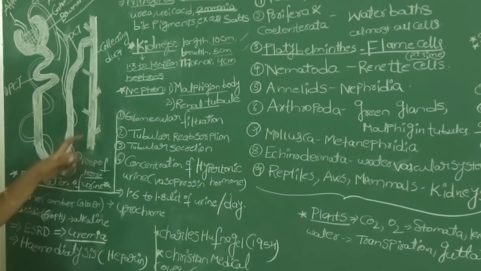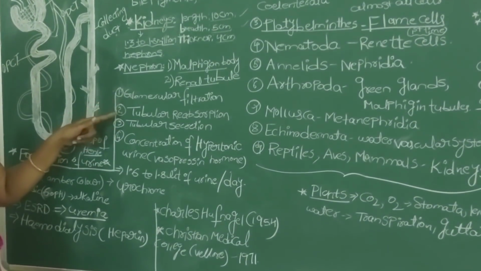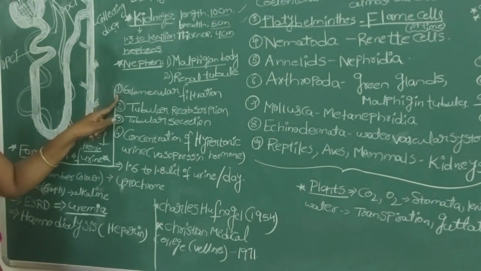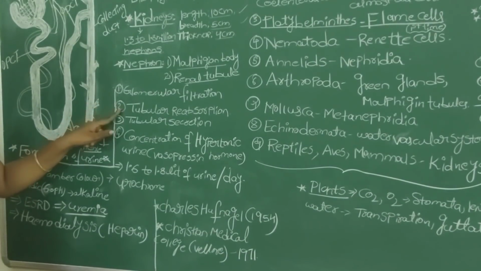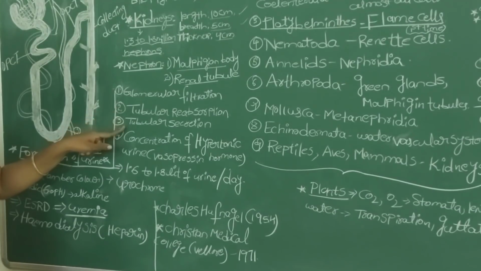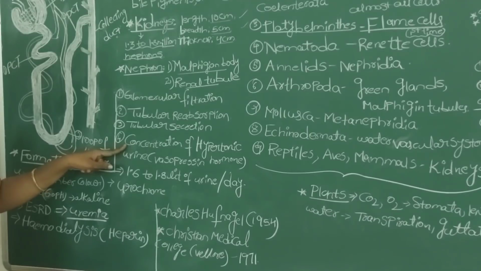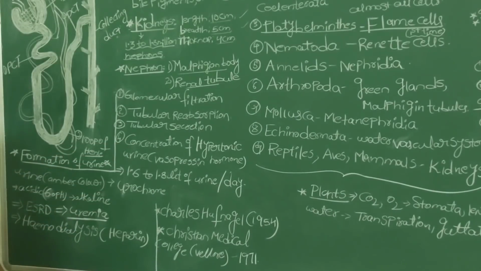The formation of urine from the blood mainly includes four stages. The first stage we call glomerular filtration, the second is tubular reabsorption, the third is tubular secretion, and the fourth is concentration of hypertonic urine. So what actually happens in every stage, we will see.